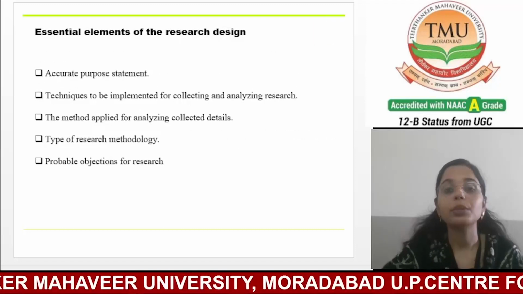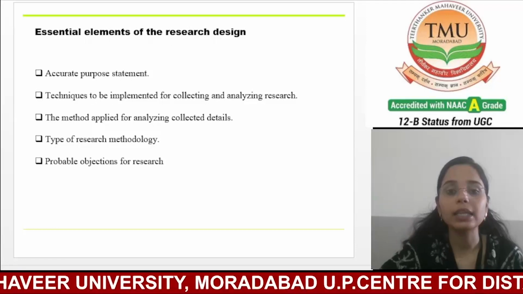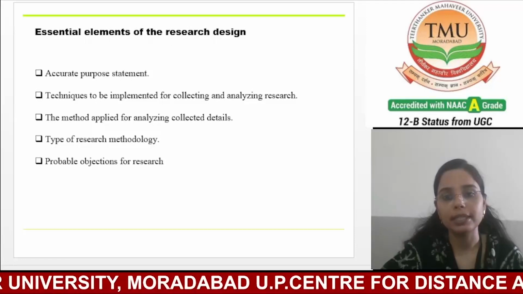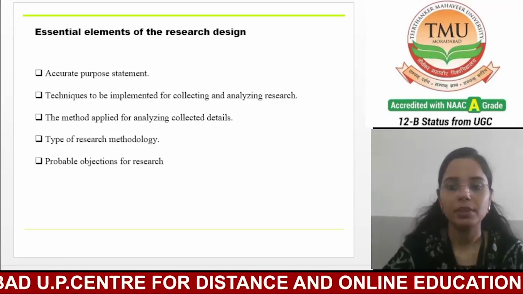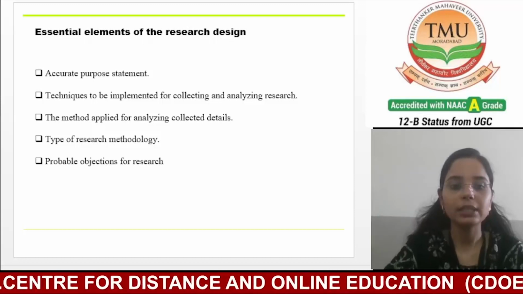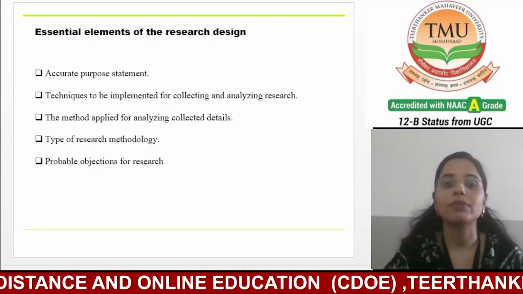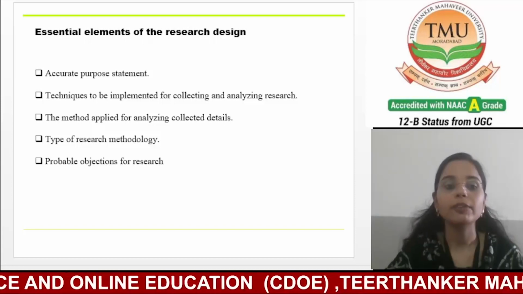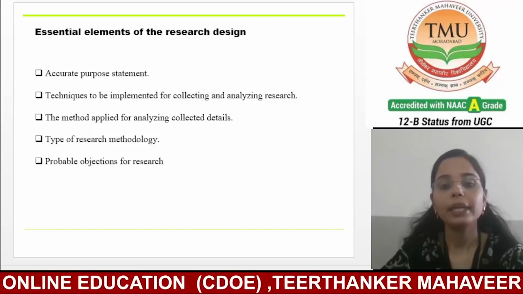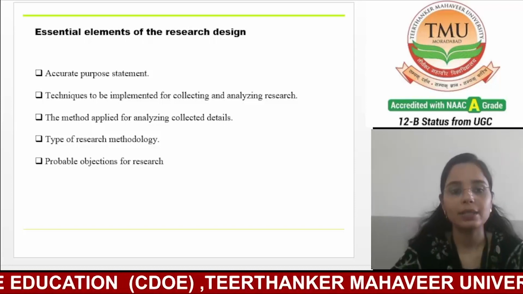Now, we are going to discuss the essential elements of research design. Here, as you can see, we have mentioned the essential elements of research design. The first one is an accurate purpose statement.